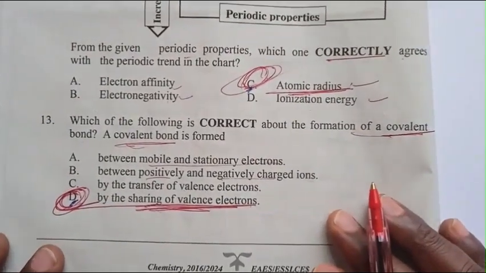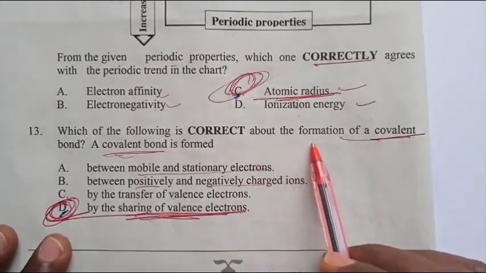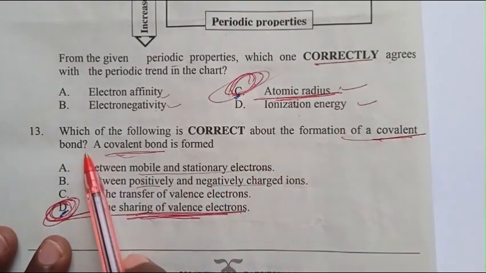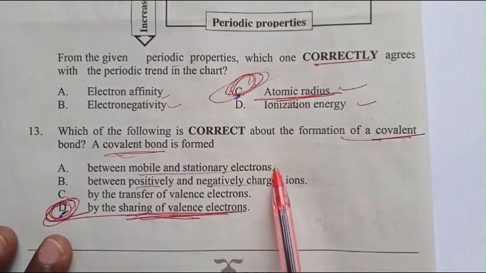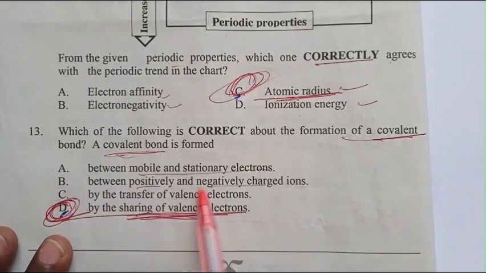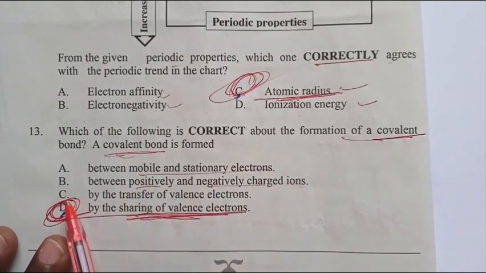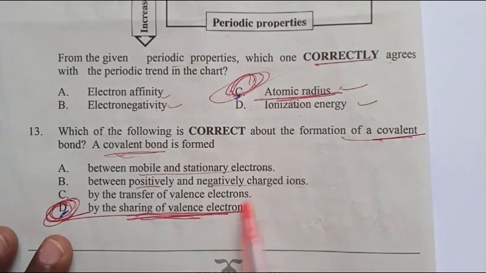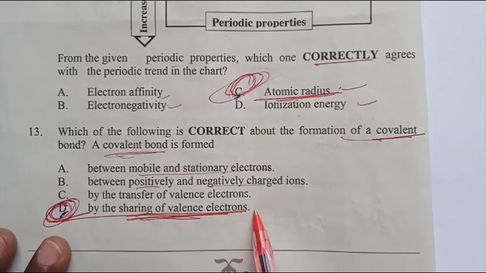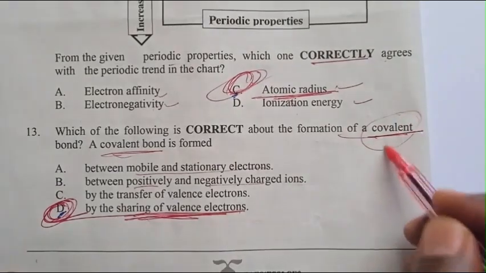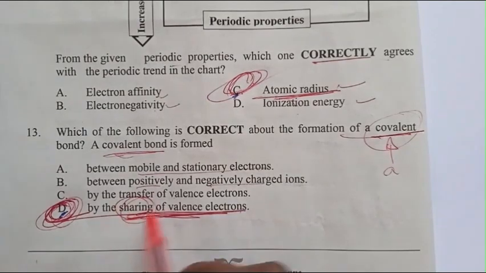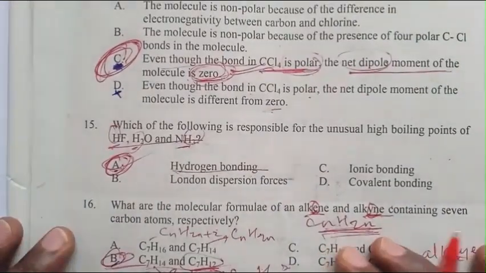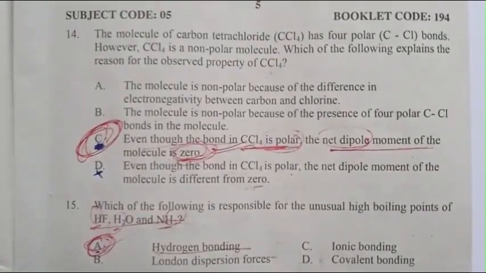Question number 13. Which of the following is correct about the formation of a covalent bond? A covalent bond is formed A. between mobile and stationary electrons, B. between positively and negatively charged ions, C. by the transfer of valence electrons, D. by sharing of valence electrons. In a covalent bond, these questions always appear, answered by sharing of electrons. You must remember "sharing", because it is a question that always comes.